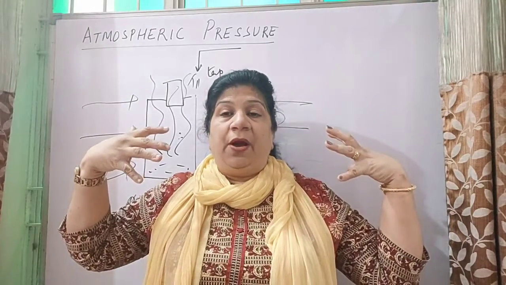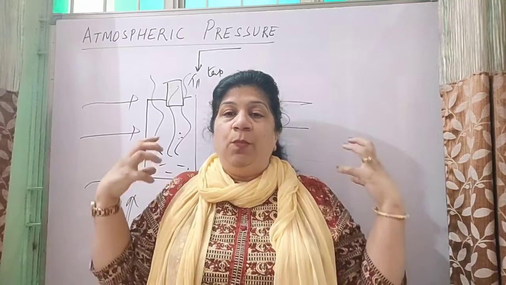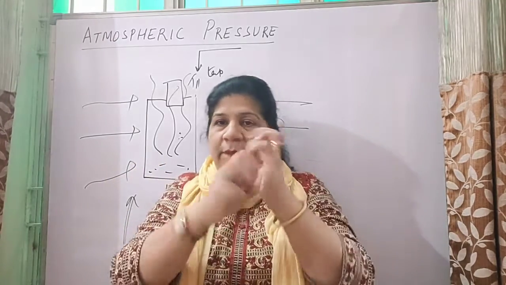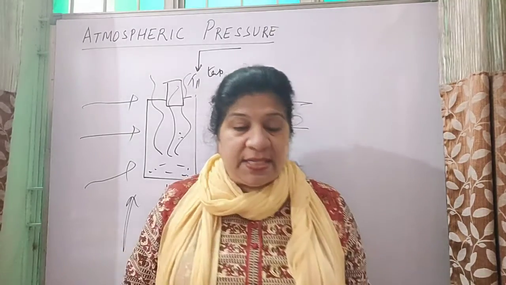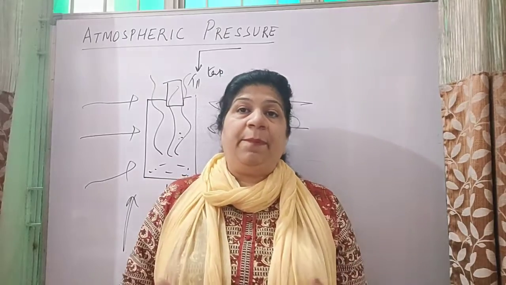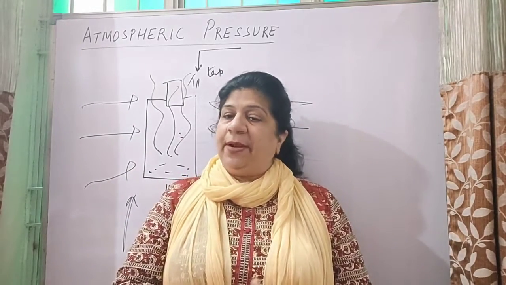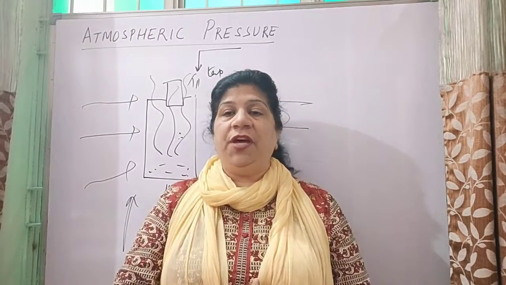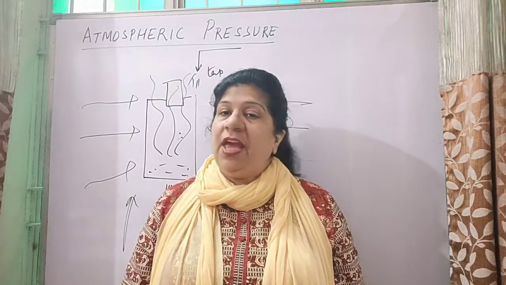On us, a weight or pressure of 10 to the power 5 Newton per meter squared is acting. To balance it, if we did not have blood pressure, we would be crushed. So to balance it, nature has given, God has given this type of system in the body that the blood pressure is slightly above the atmospheric pressure, which balances the pressure of the atmosphere, and so we are very normal and we don't feel the pressure of the air.